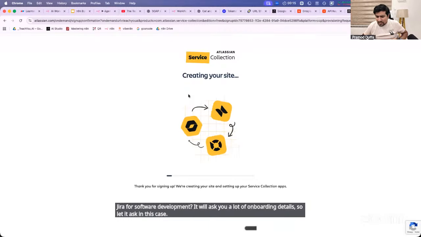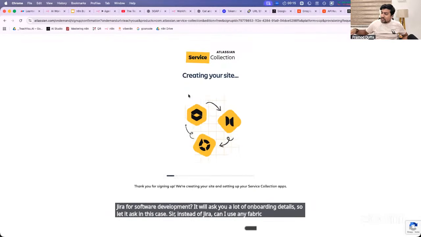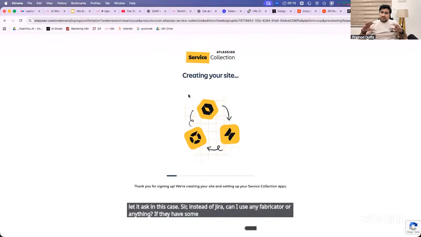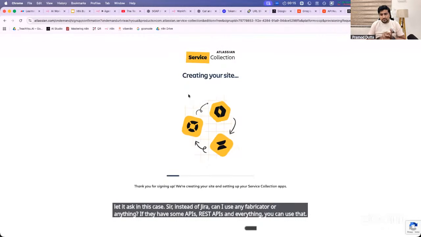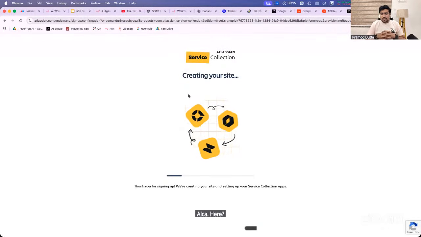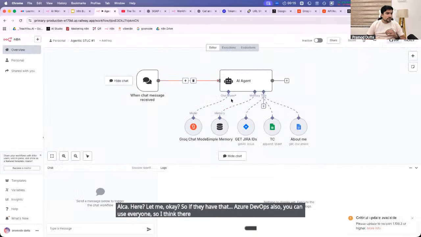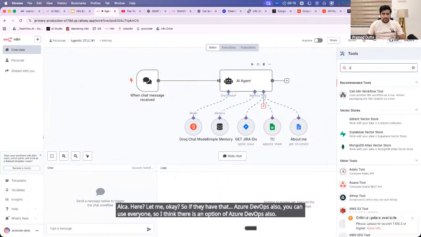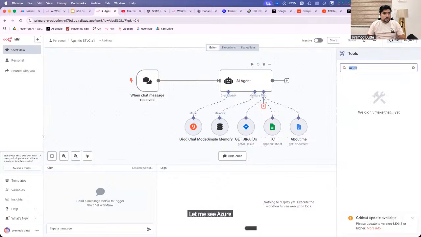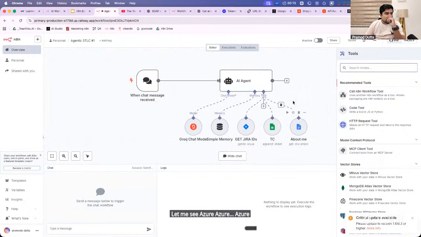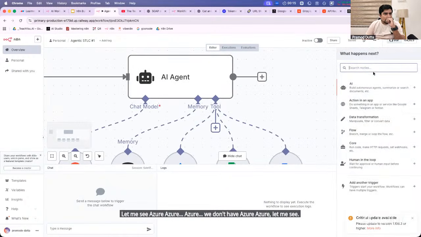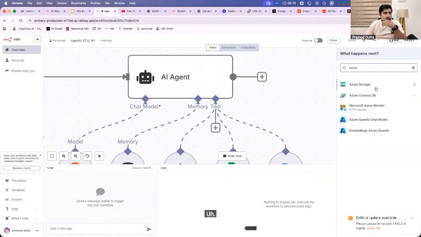Sir, instead of Jira, can I use any other tool? If they have some APIs, REST APIs and everything, you can use that. Fair? With me? Okay. So if they have that, Azure DevOps also you can use, everyone. I think there is an option of Azure DevOps also. Let me see. Azure. We don't have Azure. Let me see. Azure is there or not?